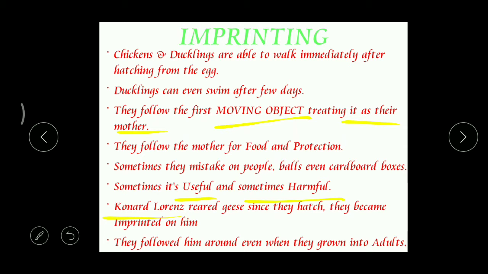They followed this person. Got it? So in this way, for the first time, this scientist Konrad Lorenz did experiment on which animals? That means geese, on geese. For which kind of behavior? That is imprinting behavior.